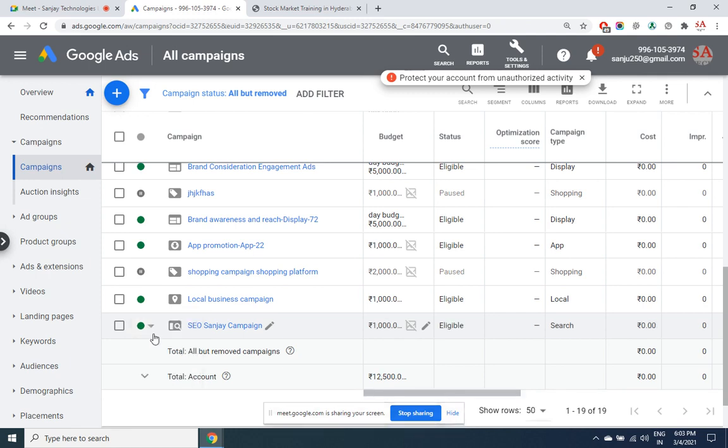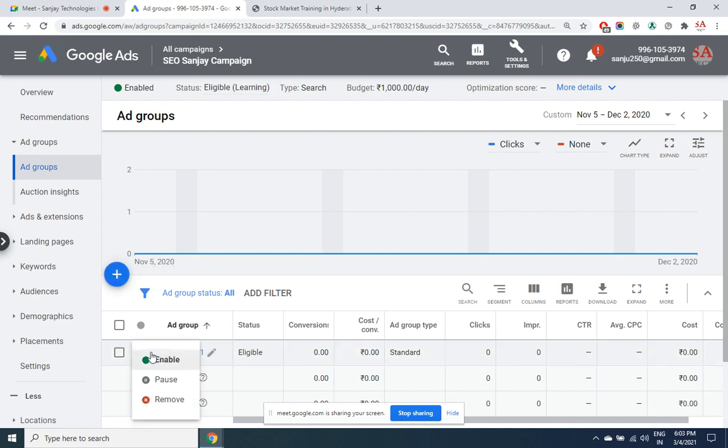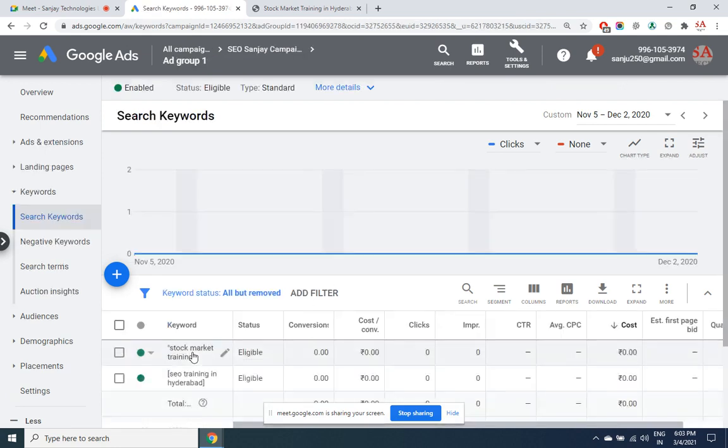He may say, please pause specific ad group. Please pause specific ad. In such a case, what will you do? Click on the campaign. You will find all the ad groups that we have created. We created only one. You can create more. So specific ad group can also be paused. Not only that, he says pause only specific keywords, only specific ads. You can do that.